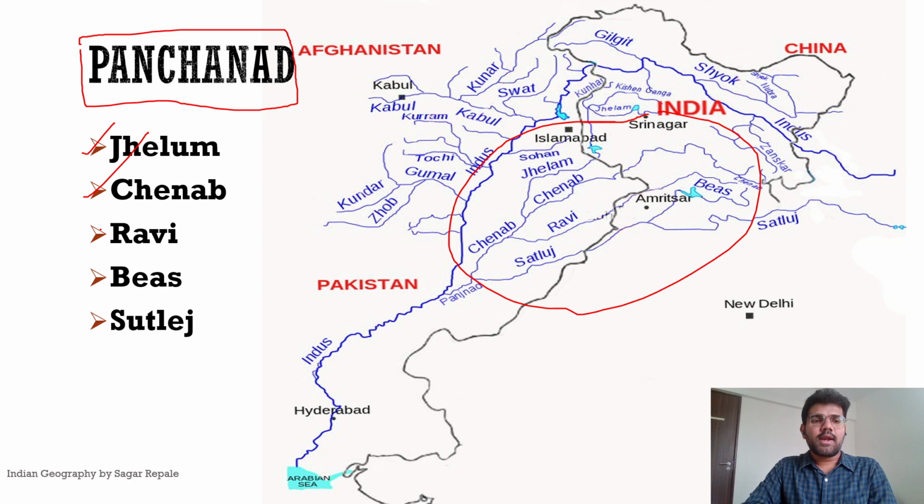So about Jhelum. Jhelum originates at Verinag in the Pir Panjal range. You can see over here, this is the origin of Jhelum River. Which mountain range is present here? This is the Pir Panjal mountain range. In Pir Panjal, there is a spring called Verinag.